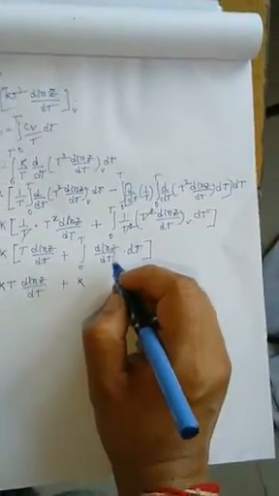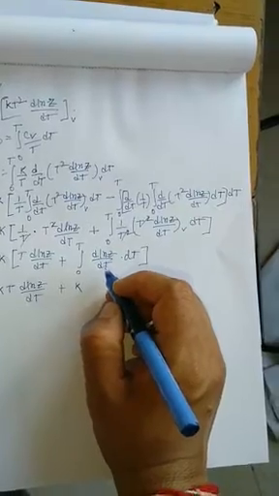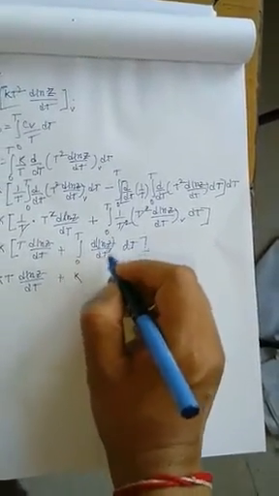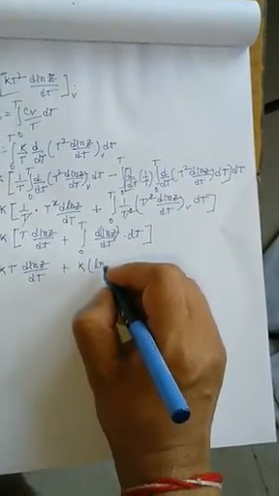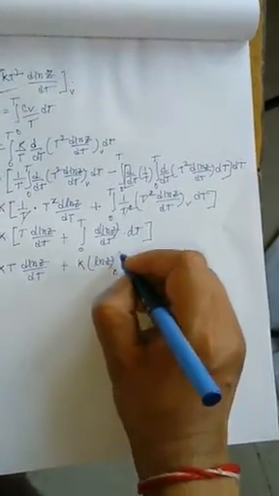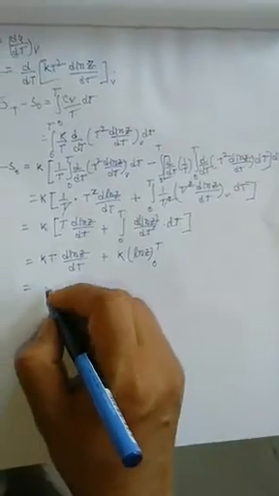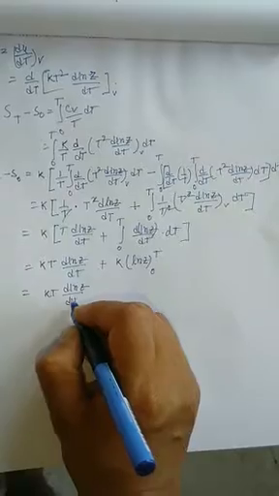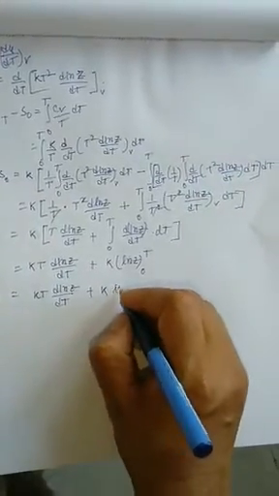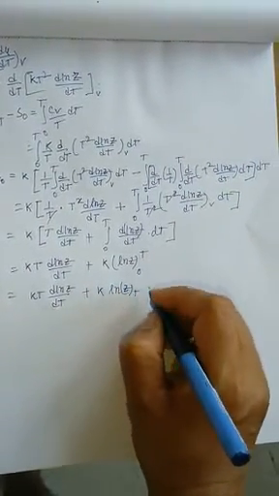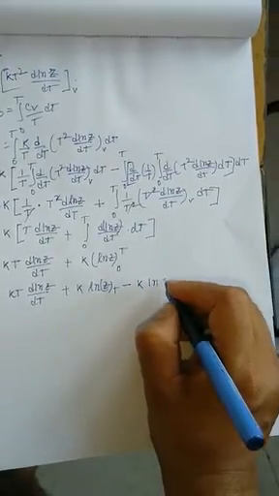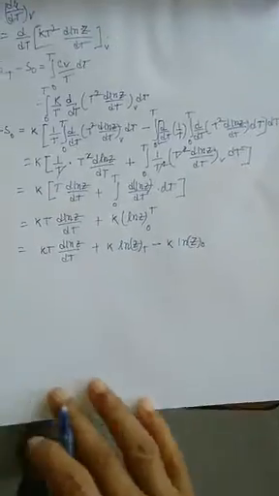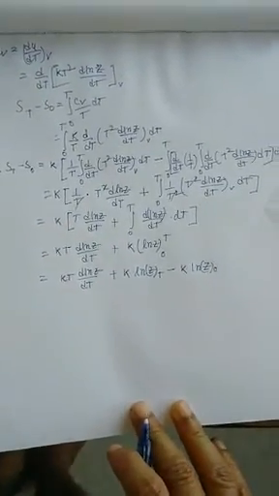Now if you look at this quantity d dt of ln z, the differentiation and integration of this quantity basically gives you the ln z quantity with the limits. So kt d ln z by dt plus k ln z at temperature T minus k ln z at temperature 0. So this is the final equation up to this calculation.